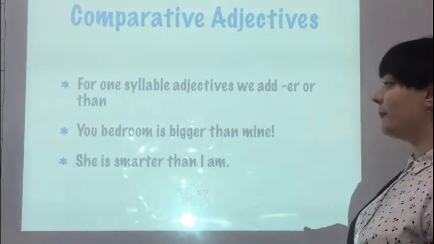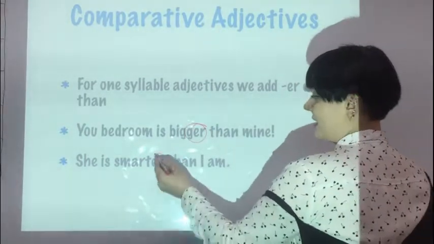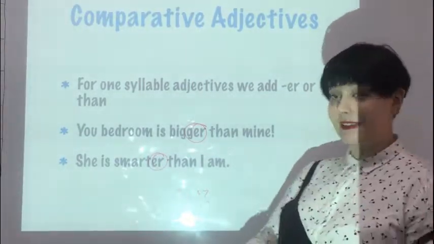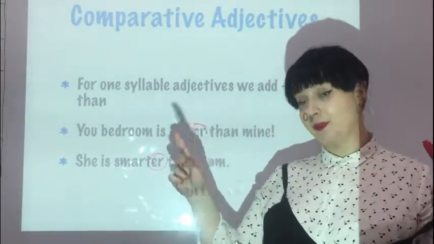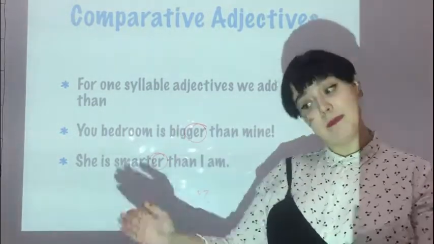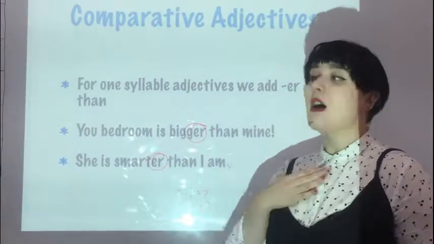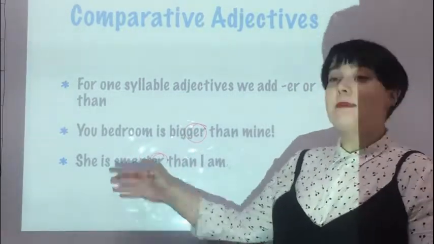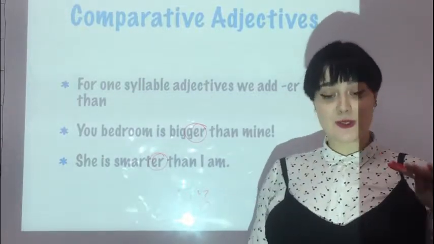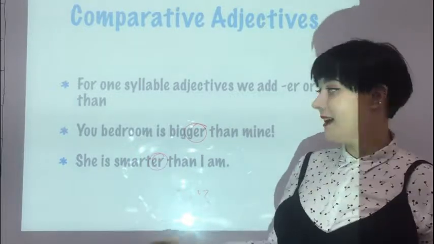For example, your bedroom is bigger than mine. She is smarter than I am. We compare two things: your bedroom, my bedroom. Yours is bigger than mine. It's bigger and mine is smaller. She is smarter than I am. I'm not stupid, but probably she is smarter. She has better grades than I do, so smarter than I am. So er plus than.